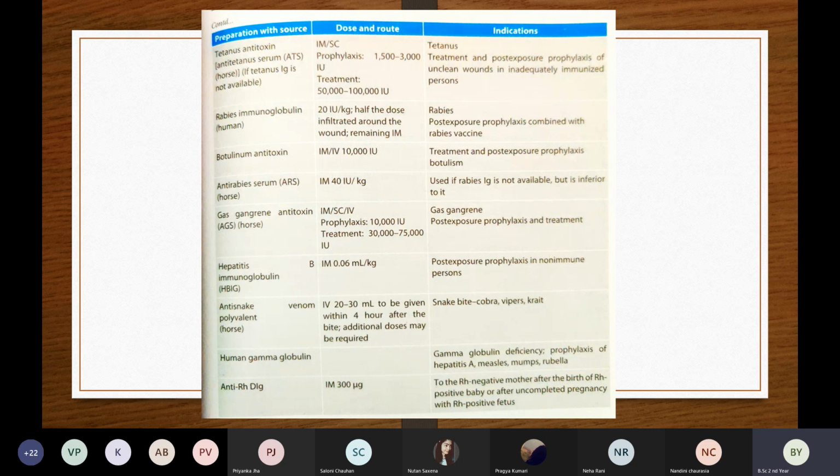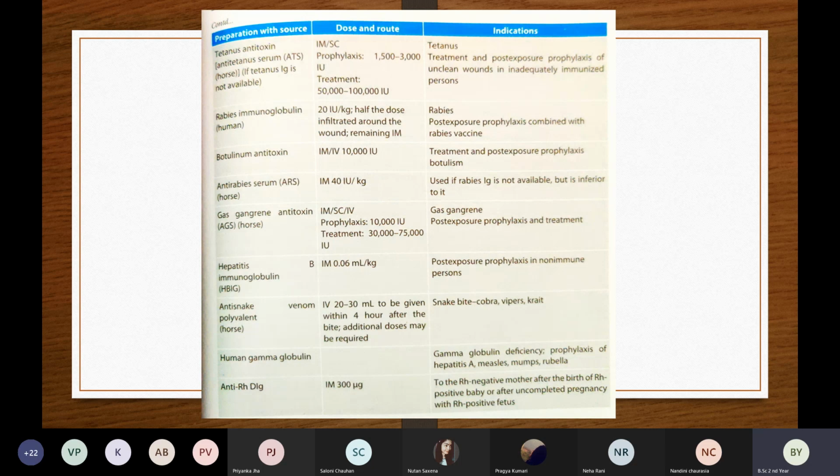To prevent any complication further, if the mother wants to have another baby in a few years, we have to give the anti-Rh injection. This injection is very important, and we give it to an Rh negative mother just after the birth of the Rh positive baby. The dose is 300 micrograms, and we give it by IM.